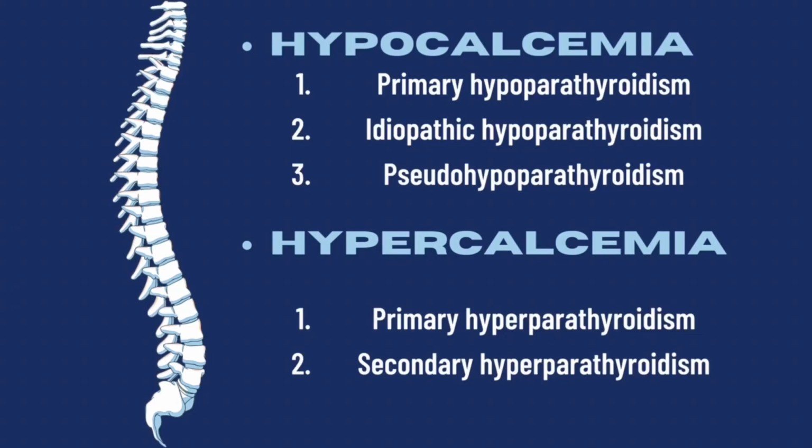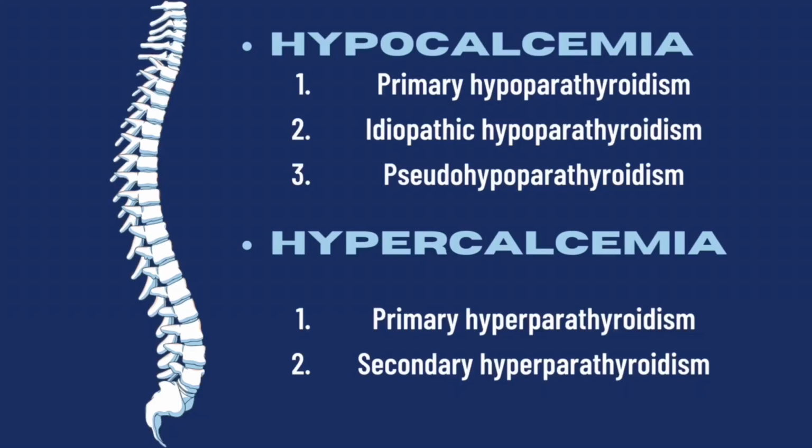For the primary hyperparathyroidism, most often results from parathyroid adenoma or hyperplasia. Additionally, hyperparathyroidism can be associated with other endocrine disorders, collectively referred to as multiple endocrine neoplasia, which involve the pituitary, pancreas, thyroid, and adrenal glands.